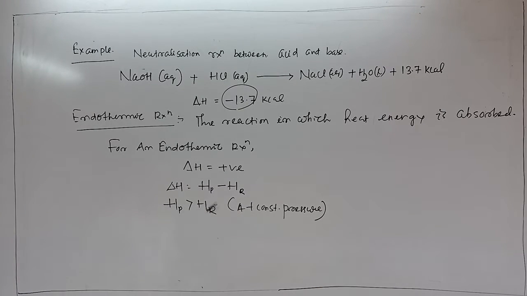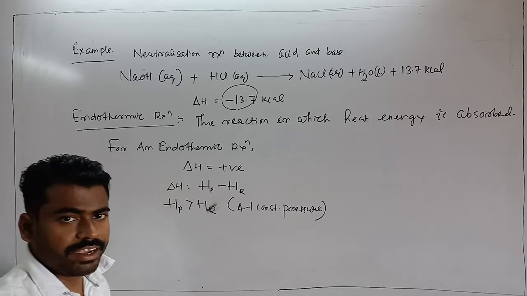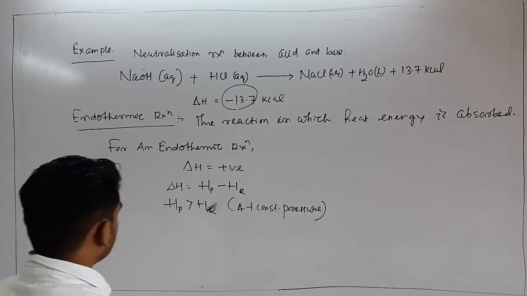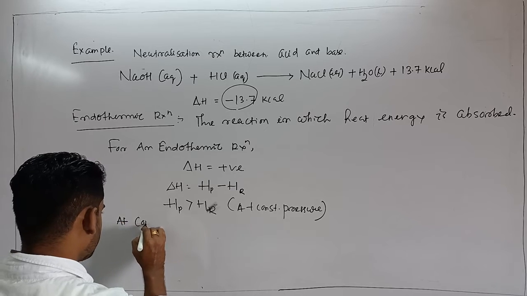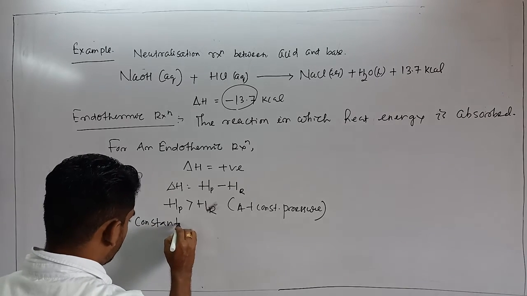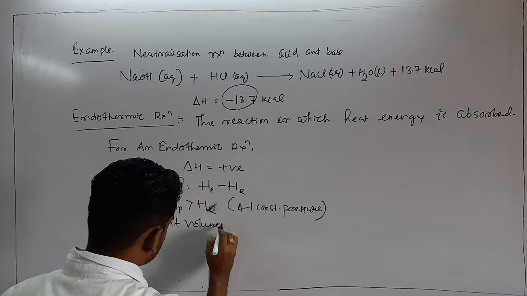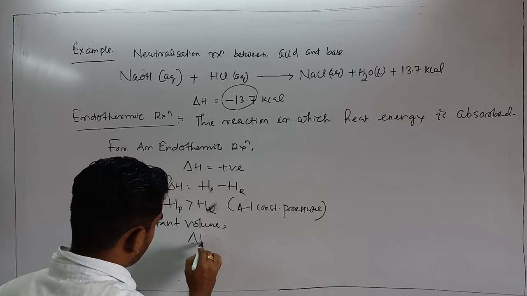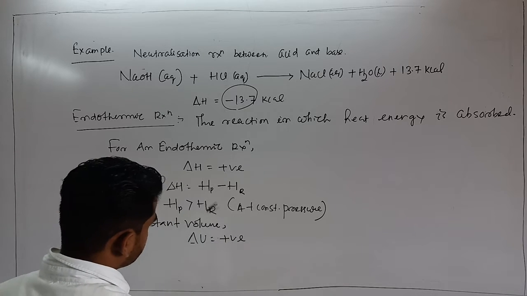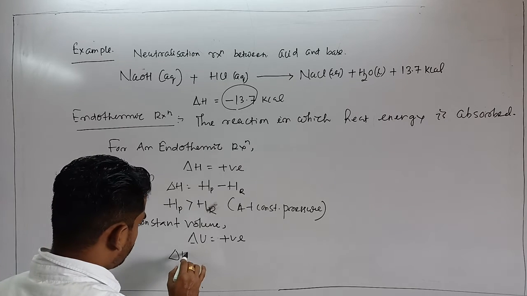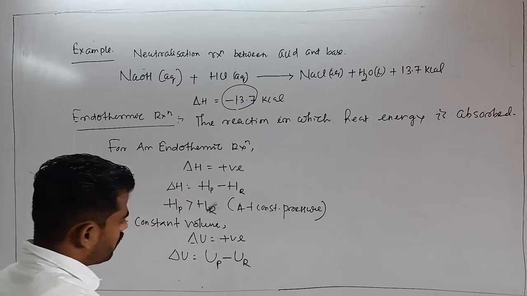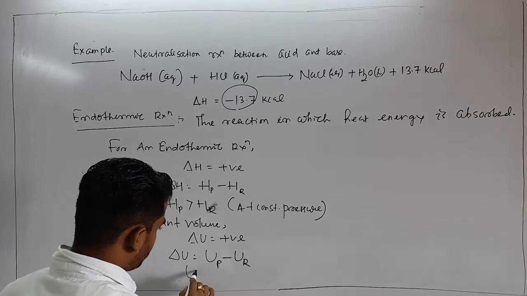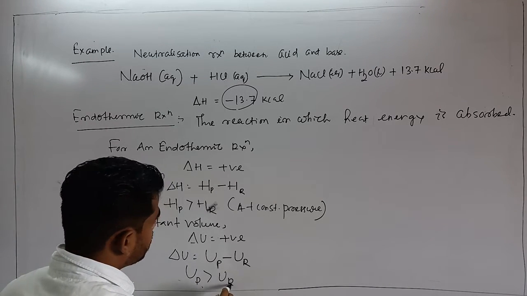So at constant volume, it can be written in terms of internal energy. That clear? So at constant volume, del U again becomes positive. So del U is equal to internal energy of product minus internal energy of reactant. So you can say UP is greater than UR.